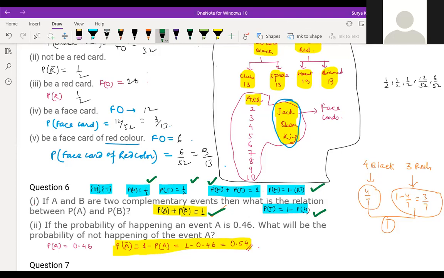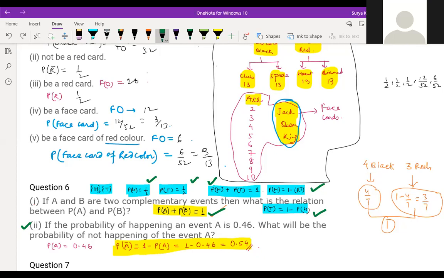And if you know this concept, you can do the second question. If the probability of an event happening is 0.46, then not happening is what? 1 minus the other one. Who is having a doubt in this section, children? Let me know. This is very easy.